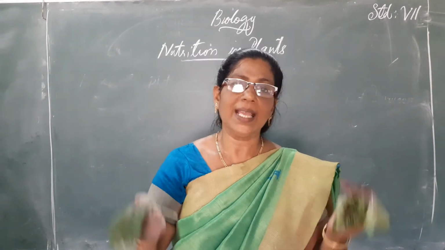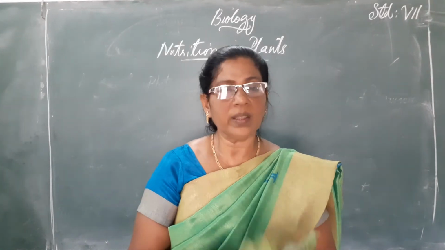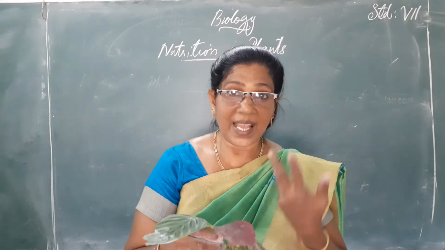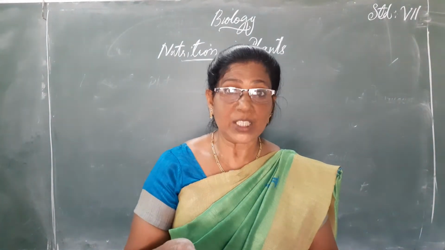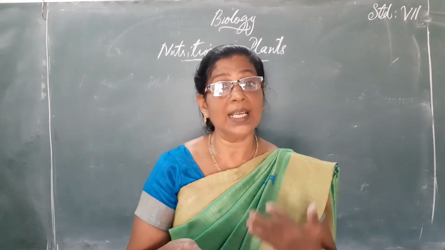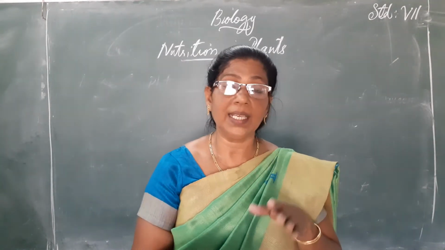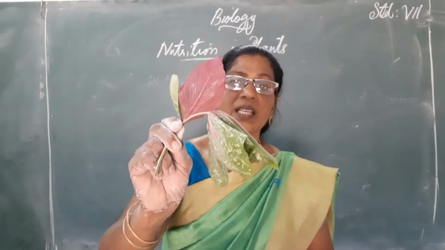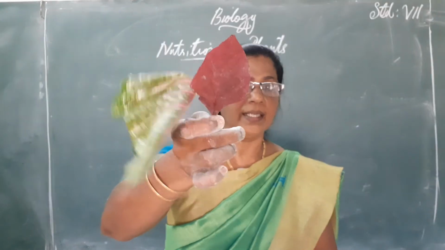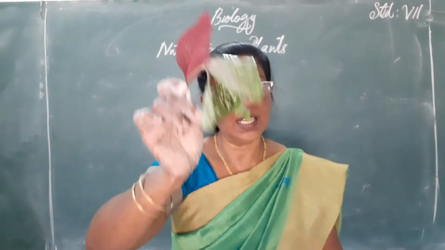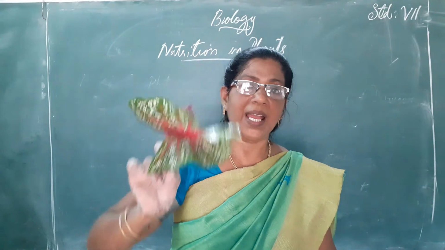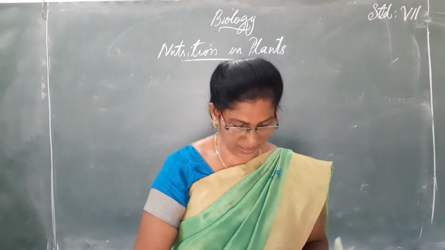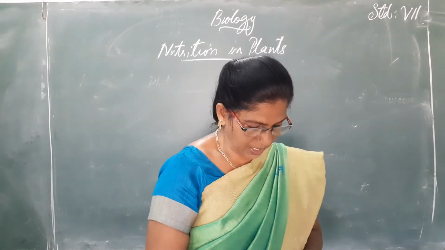The answer is yes, because all these leaves contain chlorophyll, and the plants contain other colored pigments also. These other colored pigments mask the green color. Due to the masking of these other pigments, these leaves look in other colors. So that means these other colored plants are also capable of photosynthesis. Okay. So my dear students,